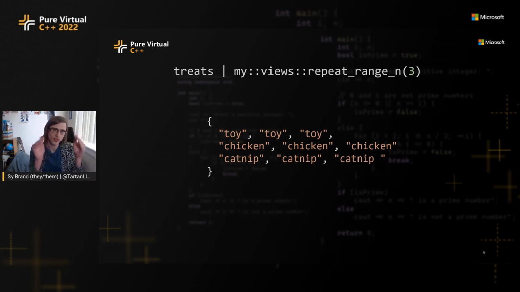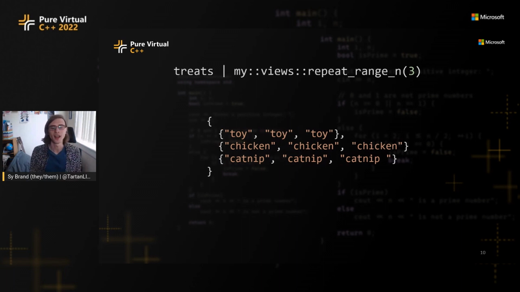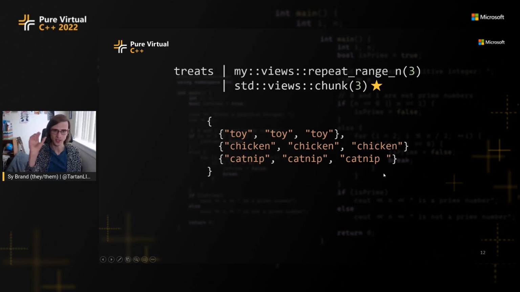Then we want to chunk up our range into multiple dimensions. One way we could do that is taking this result and piping that into std::views::chunk and giving it this chunk size of 3. So this is our first new feature in C++23 that we're talking about, std::views::chunk. And anything which you see with a star next to it in this presentation is a new C++23 feature.